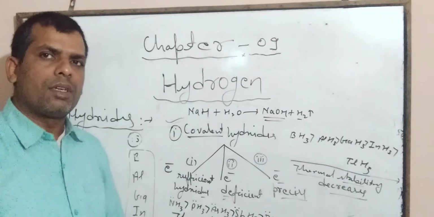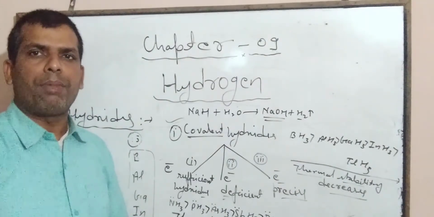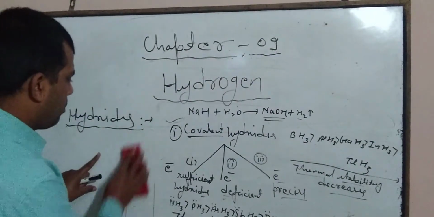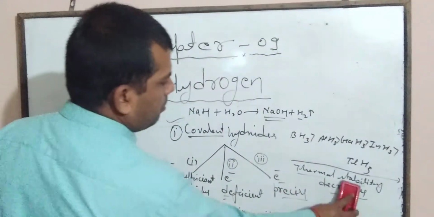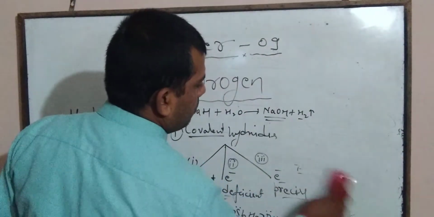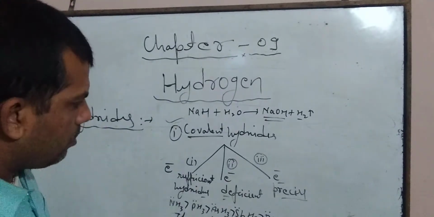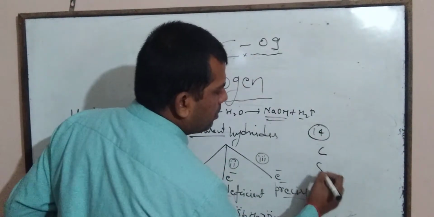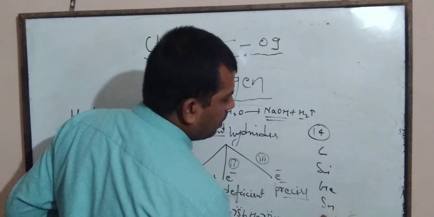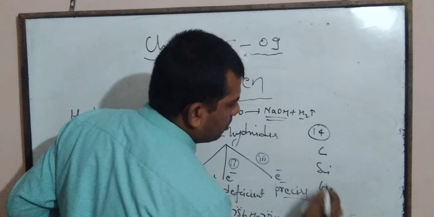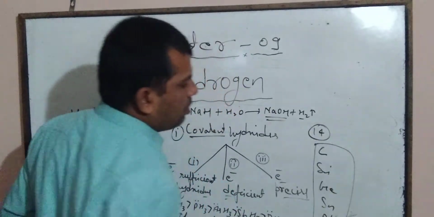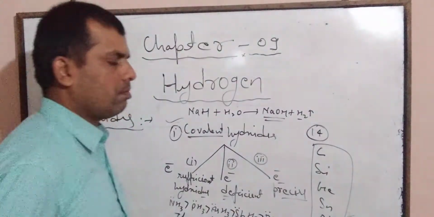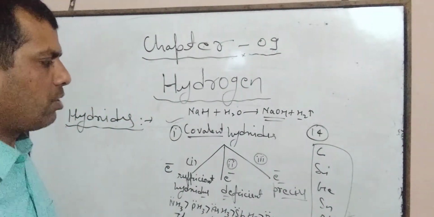Group 14 elements like carbon, silicon, germanium, tin, and lead are capable of forming electron precise hydrides.